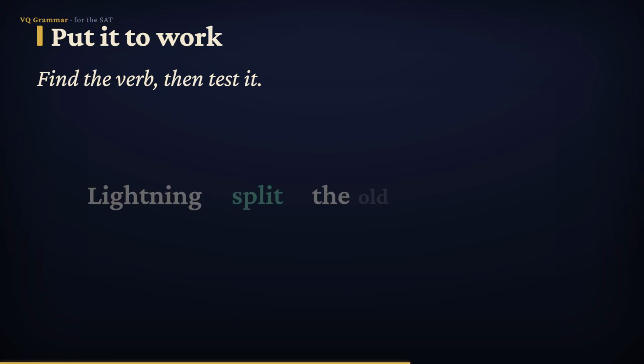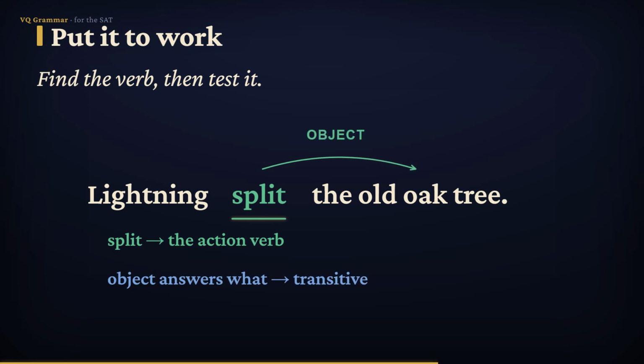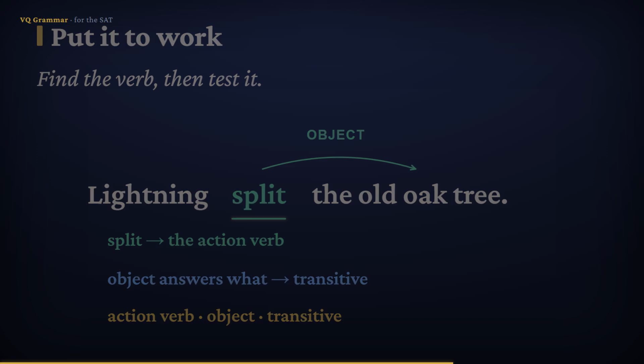Let's put it all to work. Lightning split the old oak tree. First, find the action verb. Split. That's what the lightning did. Now run the test. Split what? The old oak tree. There's a direct object answering what, so split here is transitive. Action verb with an object, transitive. All from one quick question. Do that every time, and verbs will never trip you up.